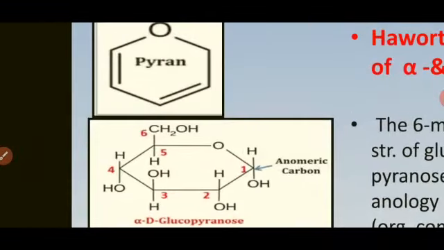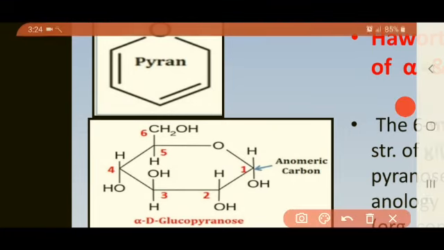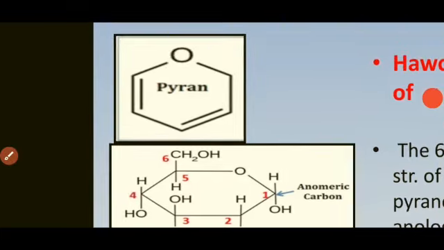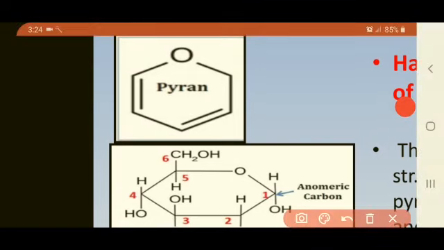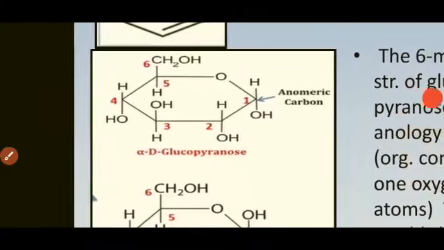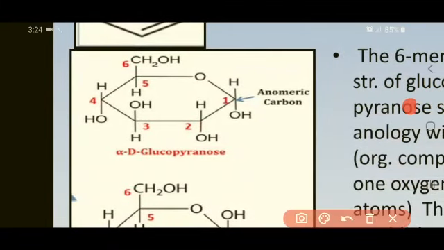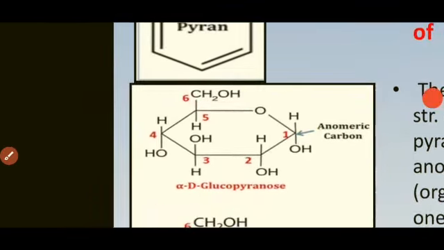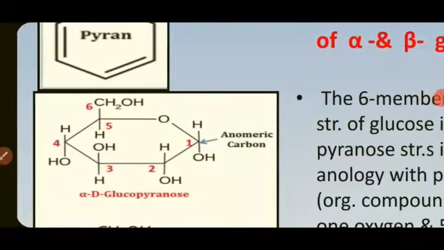The basic structure is pyran ring, that is 6-membered ring with one of the oxygen. One carbon atom is replaced with oxygen. Now next, alpha D glucopyranose. I told you why it is called as pyranose, because it forms a 6-membered ring which is similar to the pyran, and hence it is called as pyranose.